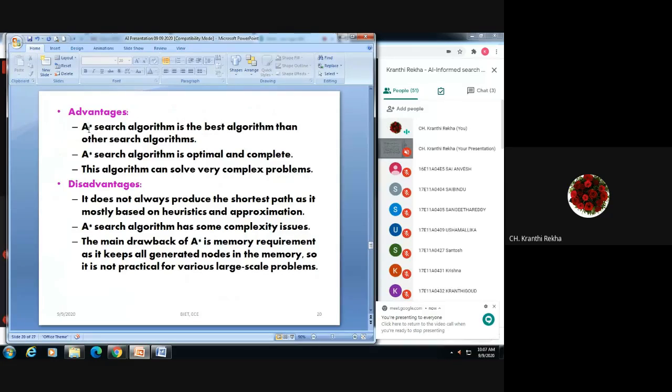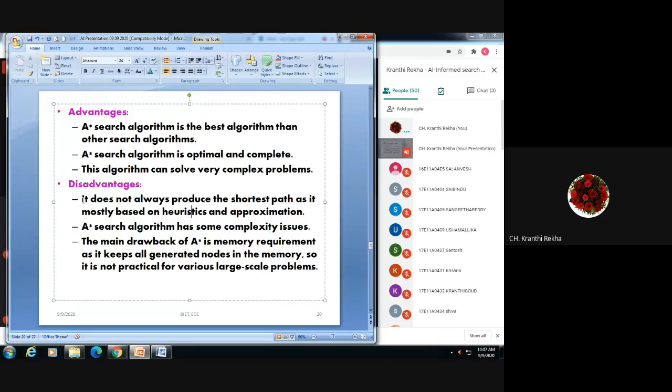So advantages are what? It is the best algorithm that will give you the solution. It is complete and optimal. But disadvantages, as we told you, it will make use of the cost path also. That means it should give you a goal with the shortest path, right? But here what is happening? Sometimes it may not give you the shortest path to reach the goal. We will see some more examples for this also.